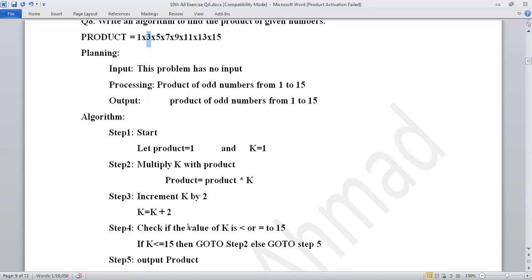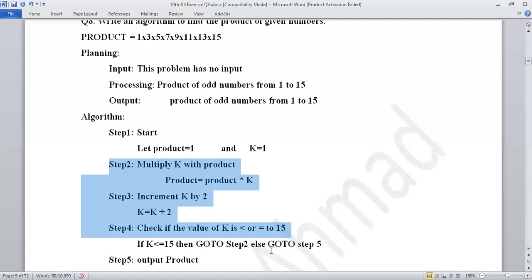Step 4, check if the value of k is less than or equal to 15. Last step, watch over here. The last value is 15. So when the value of k increases, its first value is 1, and 1 plus 2 gives 3, which will be checked. So 3 is less than 15, the condition is true. Then what happens if k is less than 15? Then go to step 2. Then again it comes to this step. So these few steps will be executed again and again until the condition is no longer satisfied. Where is the condition? If k is less than or equal to 15, this is our condition.